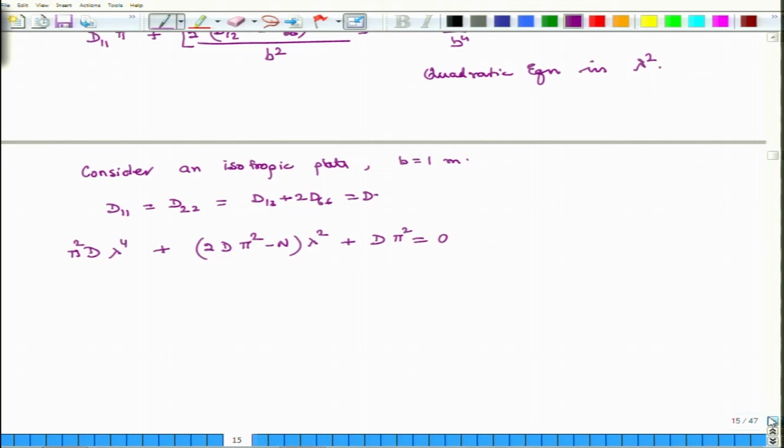So, if I solve this, what do I get? Lambda square is equal to, so this is a quadratic equation and I can solve for it. So, it is minus b plus minus square root of b square minus 4ac divided by 2a.